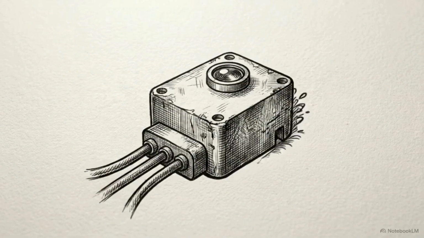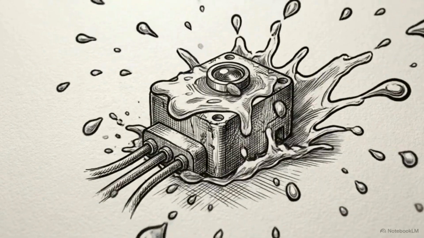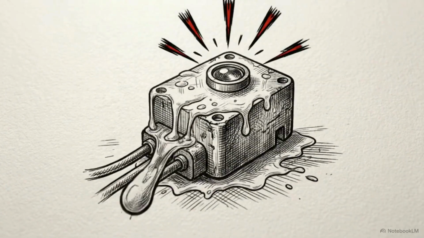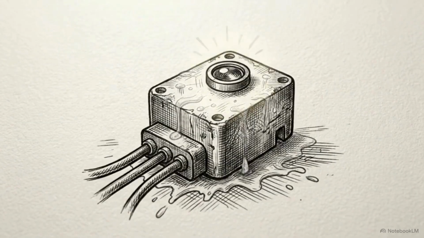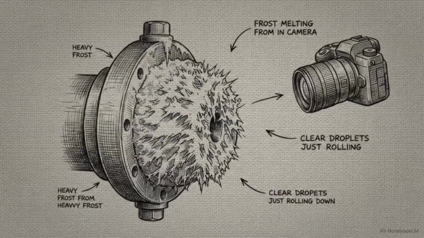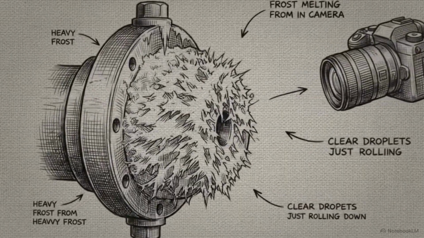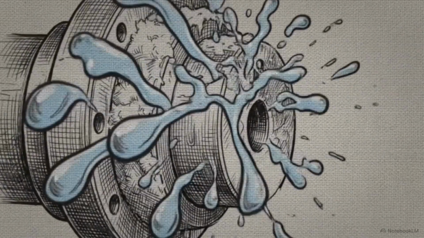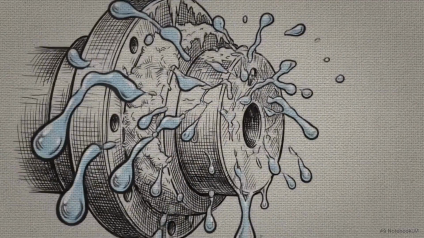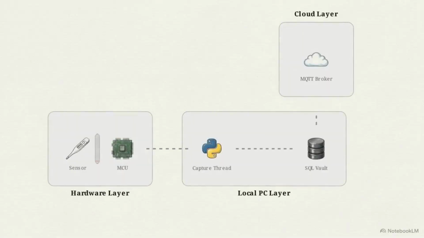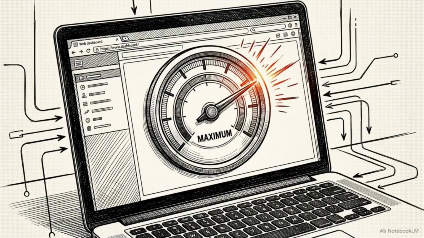A resilient virtual instrument assumes the environment will fail. It relies on a hardened architecture to catch errors and keep data moving. We can now see the entire pipeline in action. When the physical temperature rises and the frost on our component rapidly melts, the sensor detects the thermal shift instantly. That measurement is caught by the Python thread, permanently logged into the local SQL database, and published via MQTT to the cloud, where a gauge on your remote dashboard immediately ticks upward.